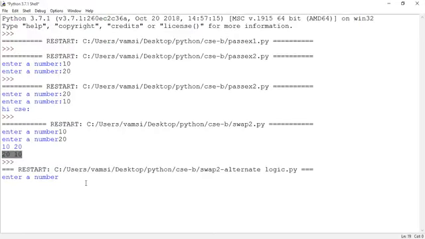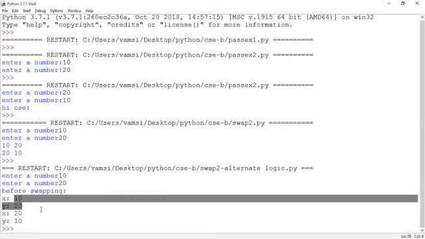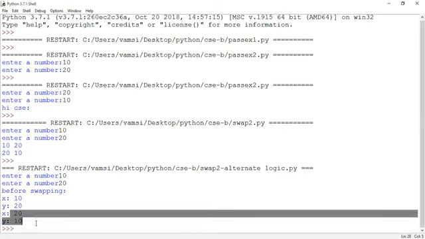Are you seeing, Nishal? Yes, sir. So what is it asking for? It is asking for the inputs. I am giving 10 and 20. See here. It has shown before swapping, what are the values of x and y? 10 and 20. So after swapping, what are the values of x and y? 20, 10. So are the values swapped? Yes, sir.